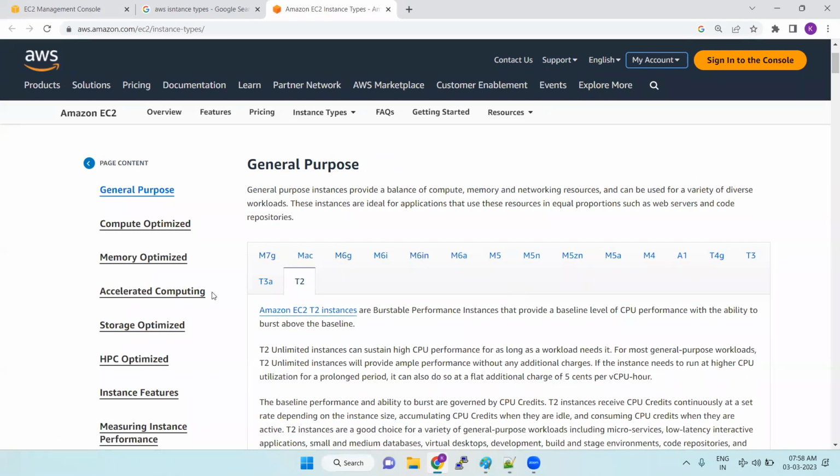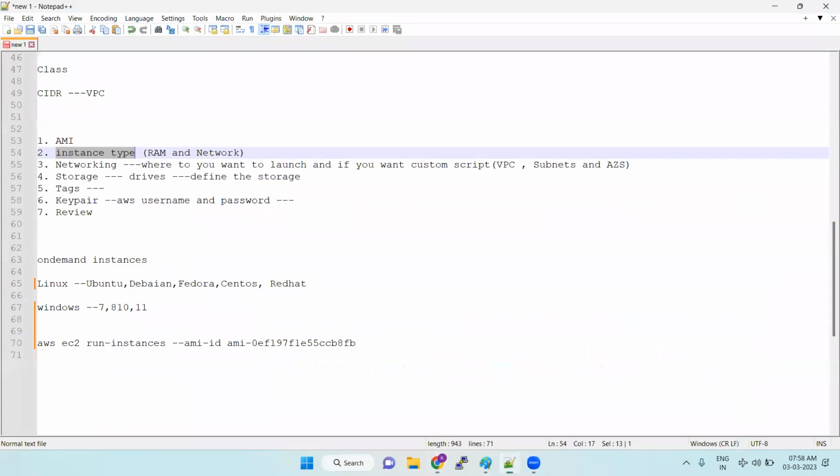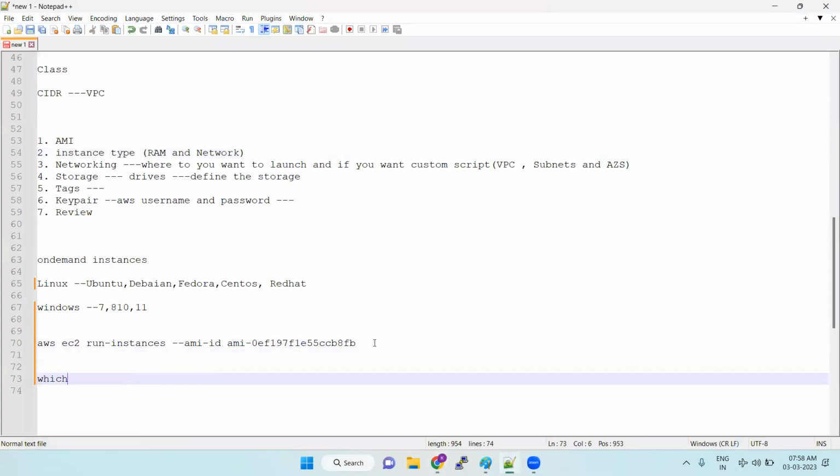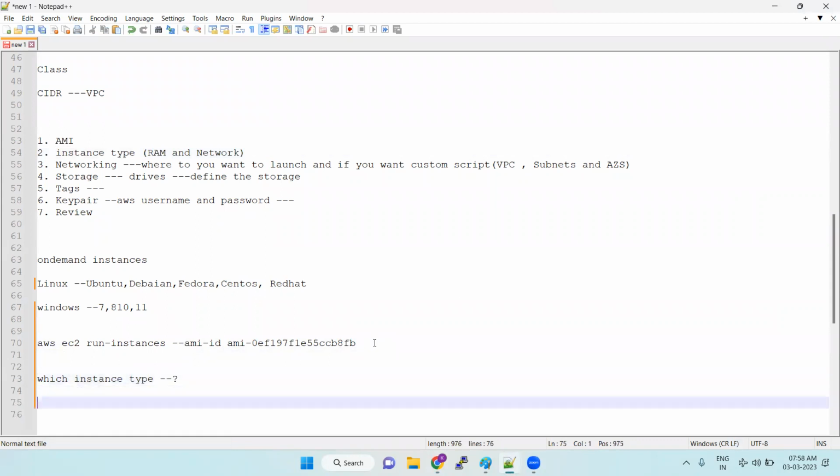So these are the different types of instance families. In the real time scenario, which instance type do we need to select? That's the question.